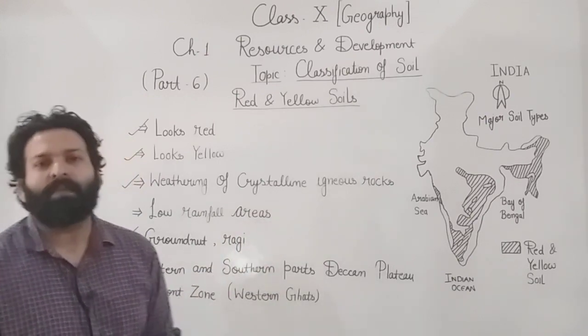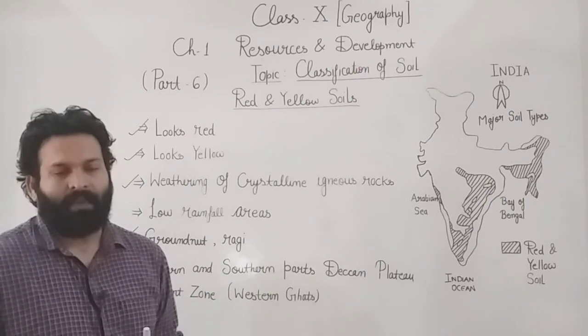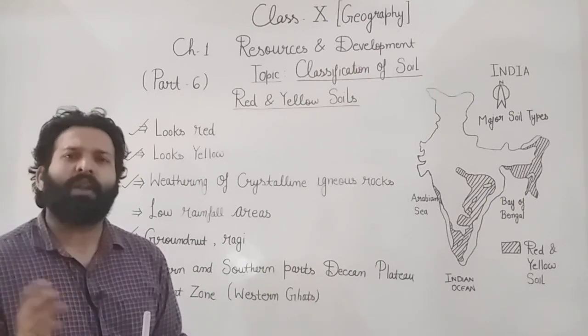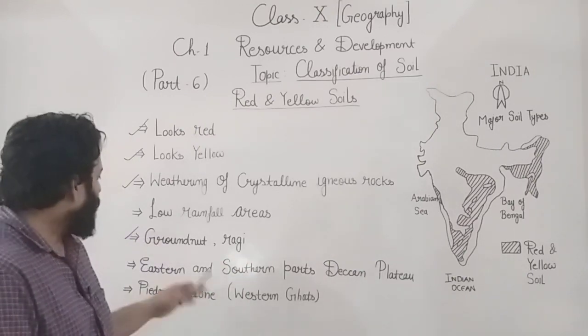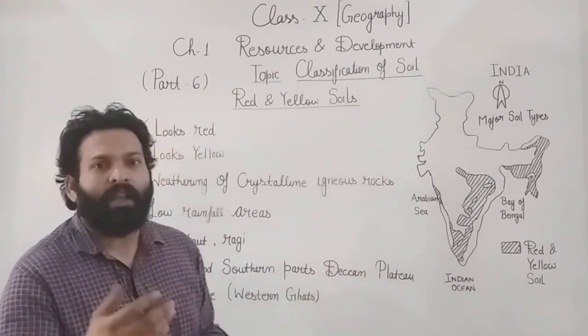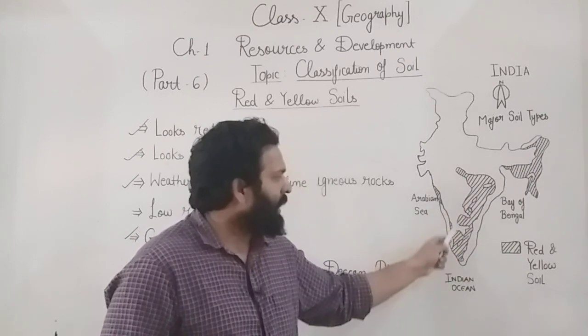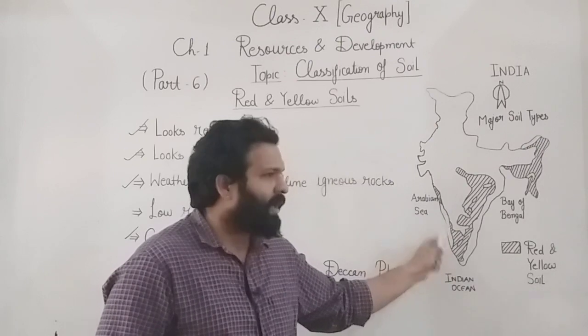The major crops of this soil are groundnut and ragi. Certain other crops are grown, but these are the major ones. The areas are the eastern and southern parts of the Deccan Plateau, which include the states of Odisha, some parts of Karnataka, Tamil Nadu, Kerala.